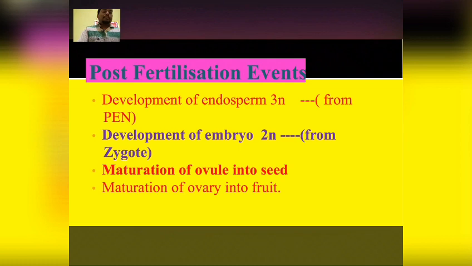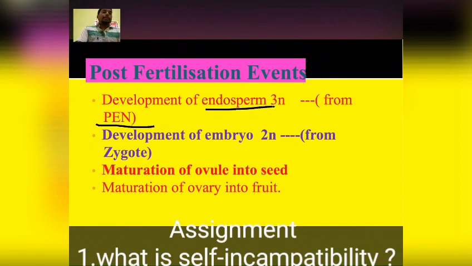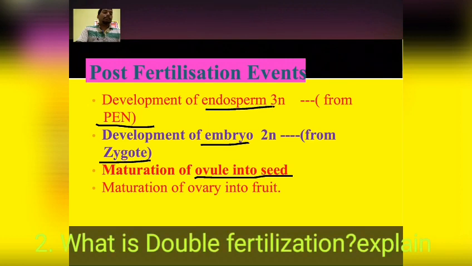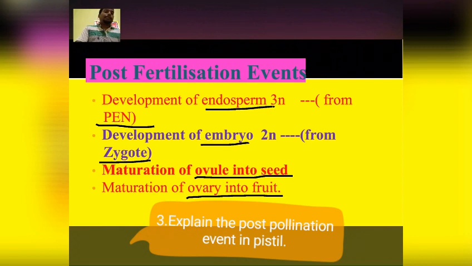So far we have studied pre-fertilization events and fertilization events. In the next section we will study post-fertilization events. In that we will study how the endosperm develops from primary endosperm nucleus and how embryo develops from zygote and maturation of ovule into seed. Ovule will change into seeds and ovary will develop into fruits. So in the next section we will discuss post-fertilization events.